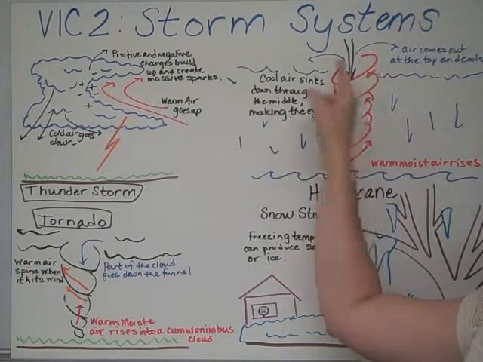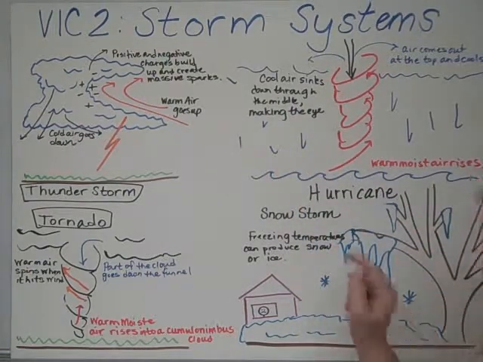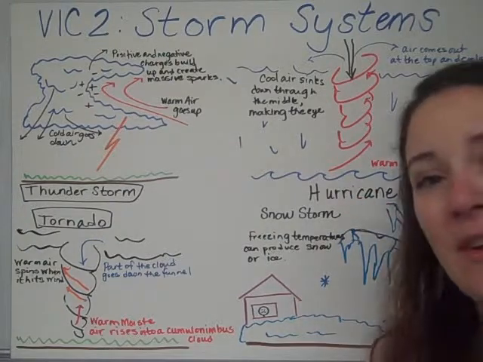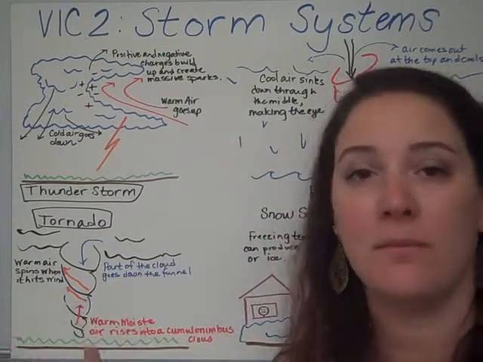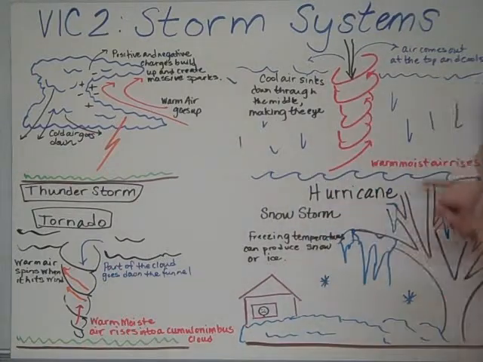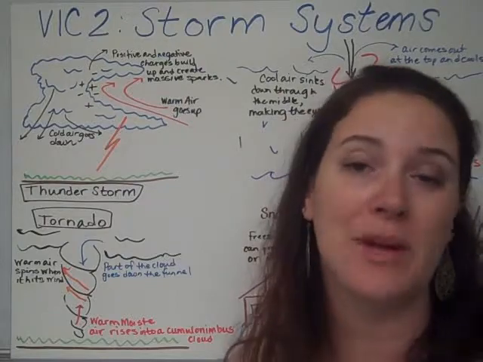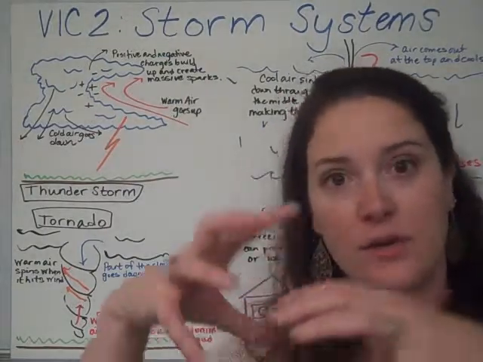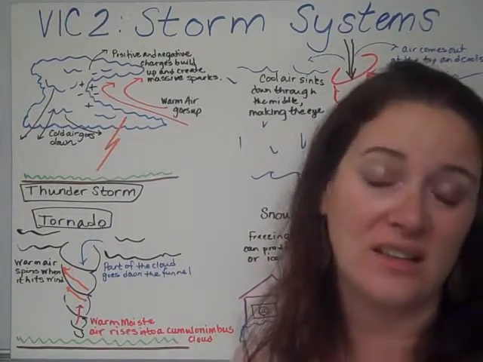The next system that we have is a hurricane. Here's our hurricane here. So hurricanes are very similar to tornadoes in that it's a swirling air mass. It's got warm, moist air, and it's particularly warm and moist because it's forming over the ocean and near the equator. I think hurricanes basically originate in Africa.